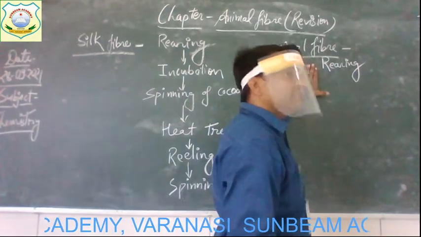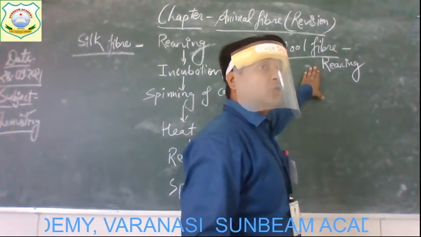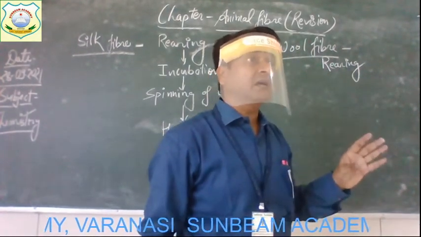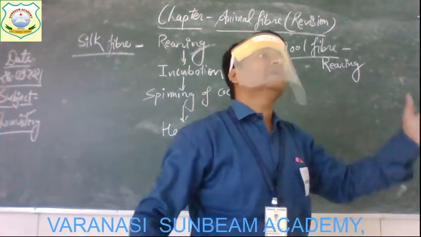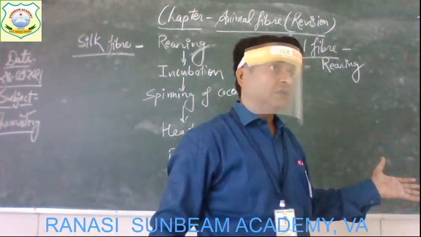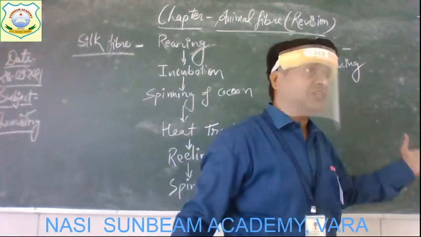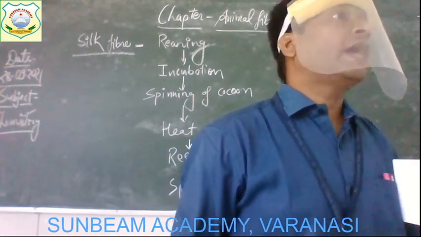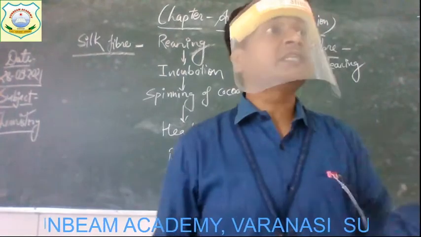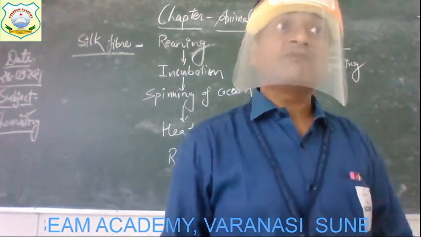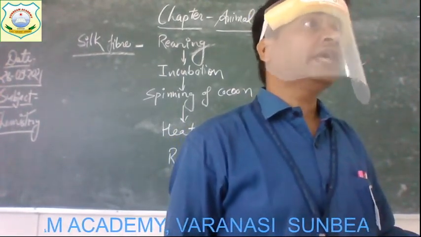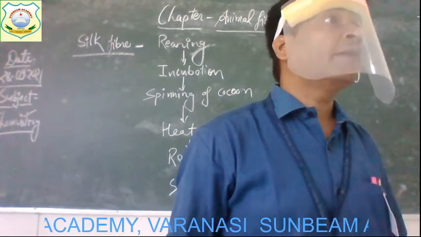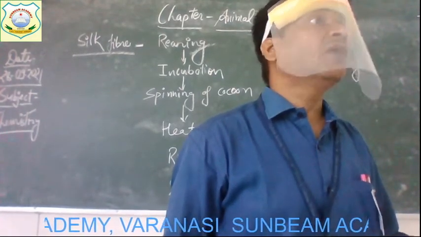Just like that, here the animals whose hairs are used to make the wool fiber get reared in farm houses. A number of such animals like sheep get reared, kept. Okay, food is provided to them, and that food is rich with nutrients, because if the food is nutritious, they can produce more hair or wool.